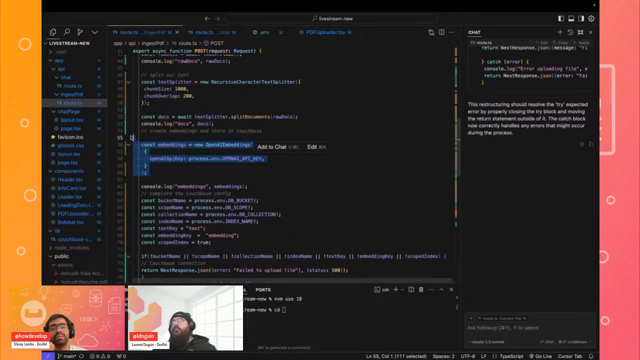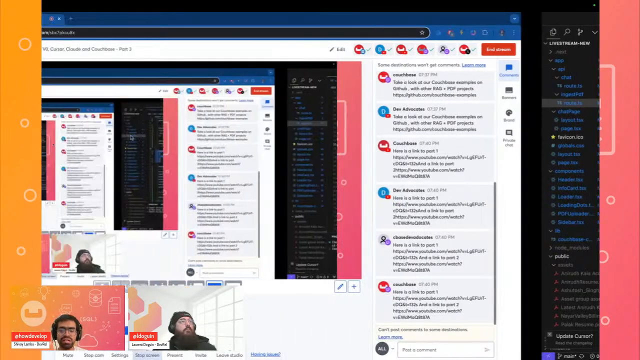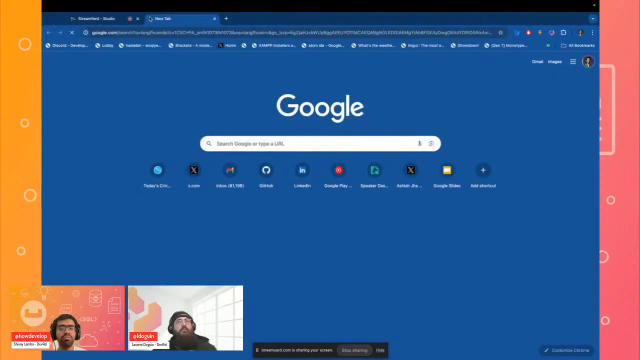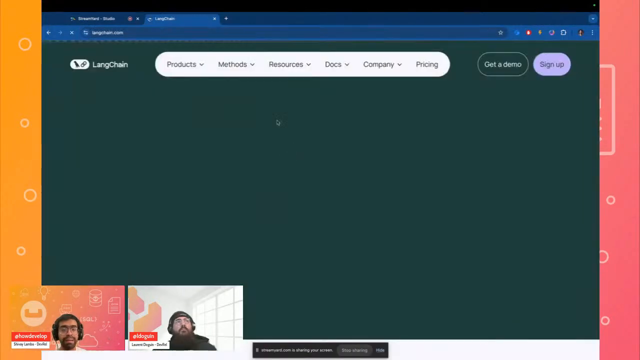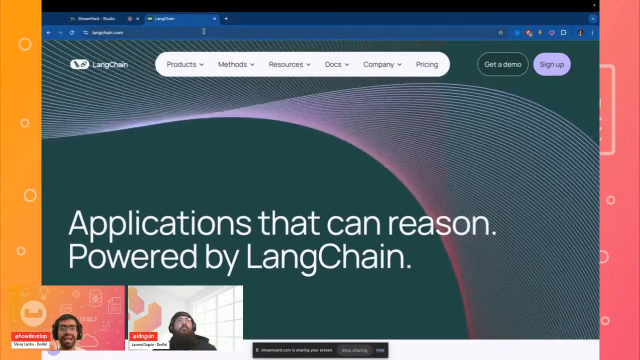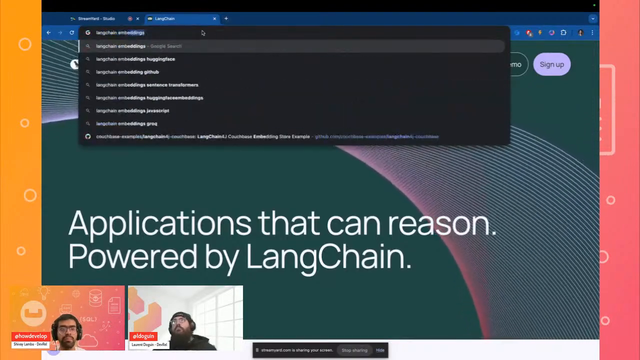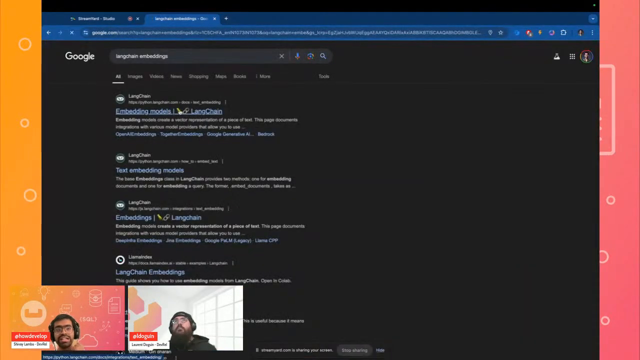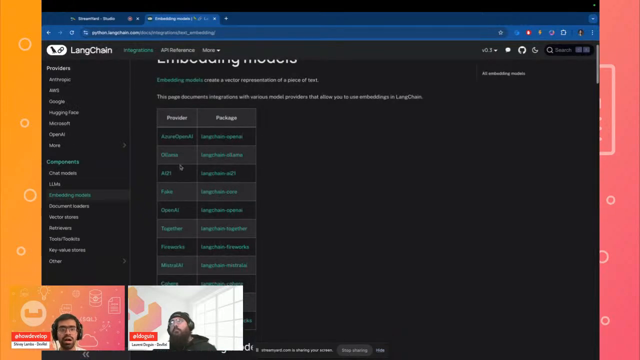If you don't want to spend money on generating embeddings, one of the great things about LangChain is that we have a lot of different embedders. We have dedicated embedding models, including Ollama, which allows you to run these embeddings completely locally. So you don't actually need a dedicated OpenAI account.